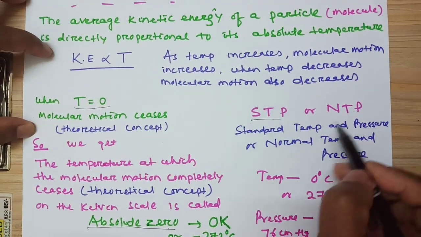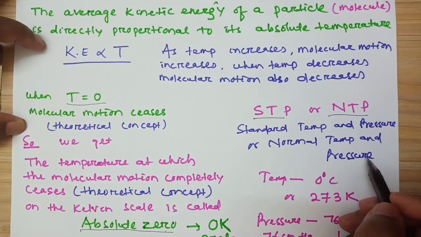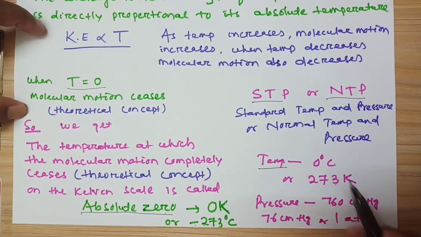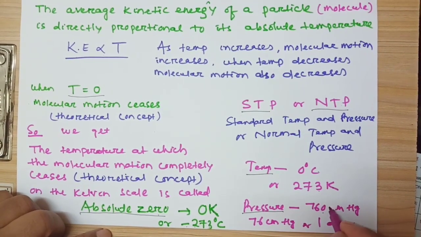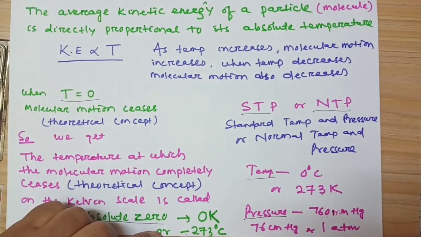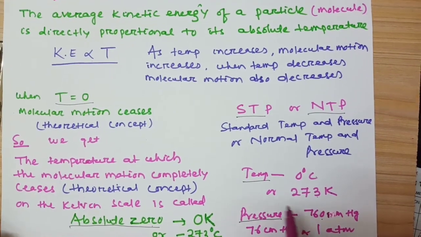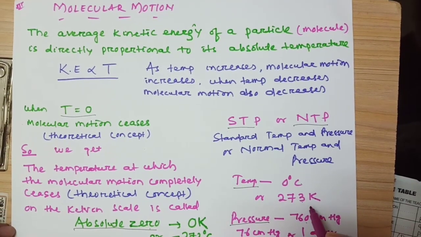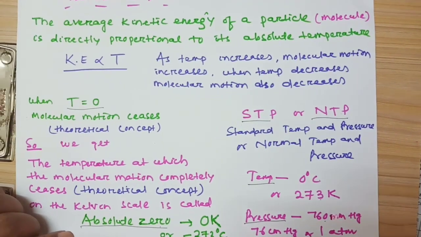Another thing, what is STP or NTP? The standard temperature and pressure, or normal temperature and pressure. So the temperature is 0 degree Celsius or 273 Kelvin, that is standard temperature. And the standard pressure is 760 mm of Hg, or 76 cm of Hg, or 1 atm. So in numerical questions coming for standard temperature and pressure, you have to put the value: temperature 0 degree Celsius or 273 Kelvin. Always in numericals you have to put temperature in the Kelvin scale, 273 Kelvin, and pressure 760 mm of Hg or 76 cm of Hg or 1 atm.